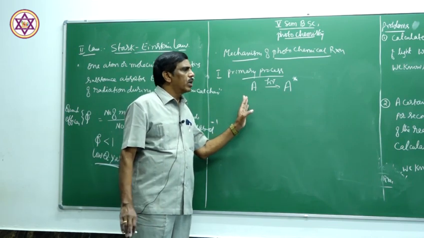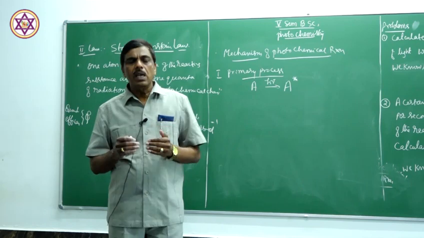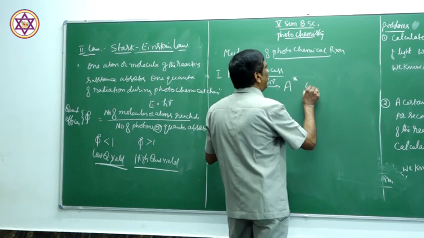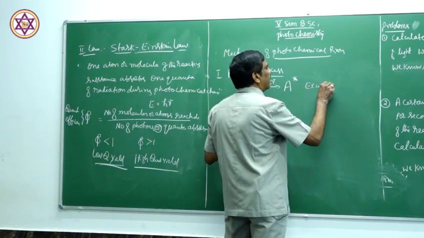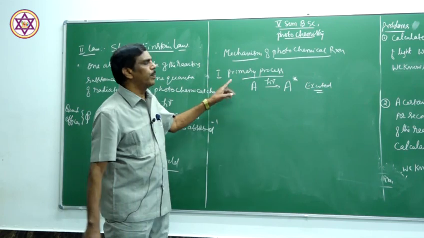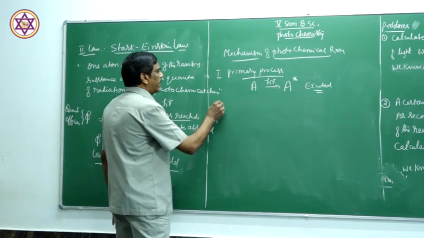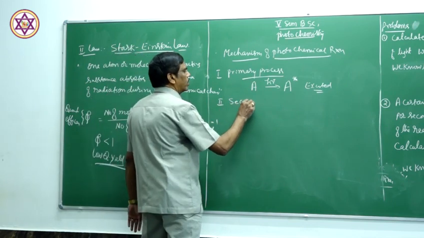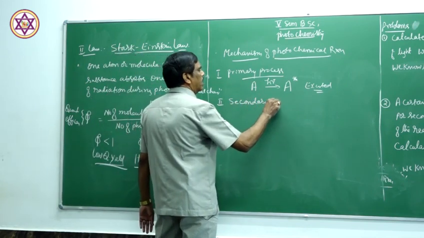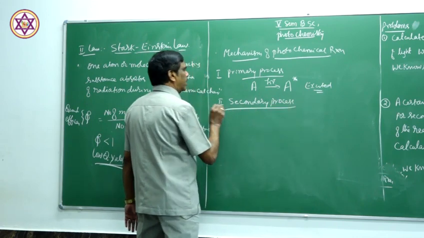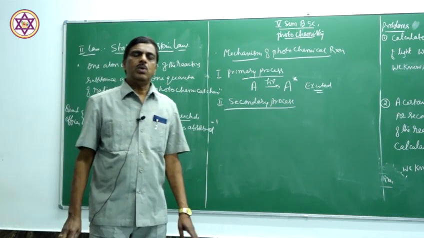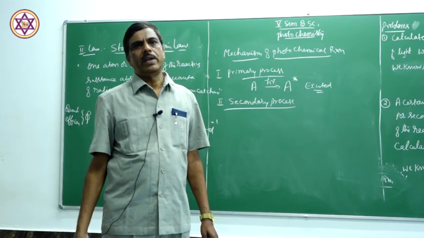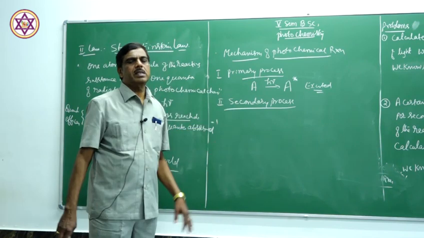The first step is excitation. The energy of the atom increases; that is called the excited atom or molecule. So first, in the primary process, it gets excited. In the secondary process, further changes take place, and there the amount of product formed or the amount of substance reacted is different, because there is a change in the secondary process.